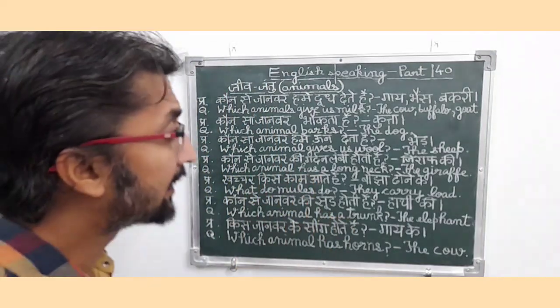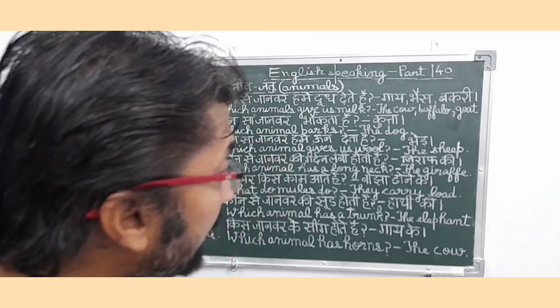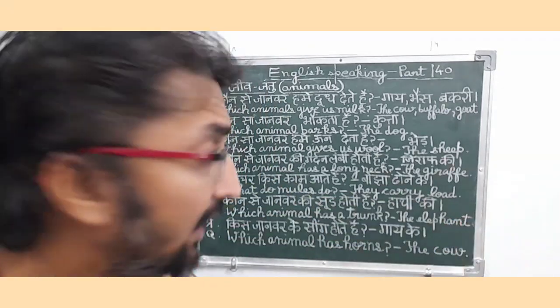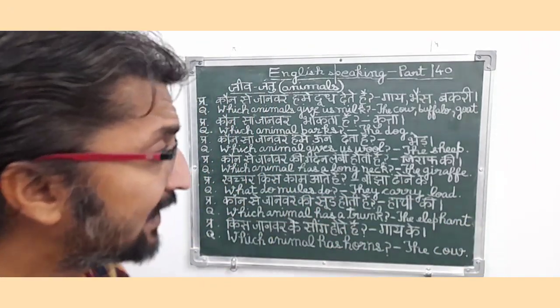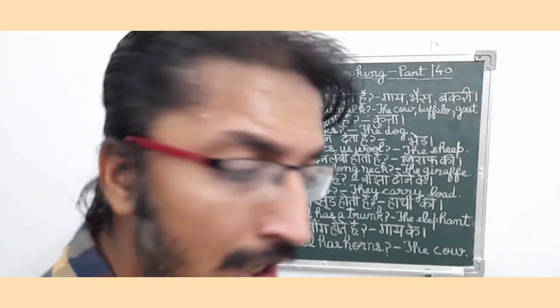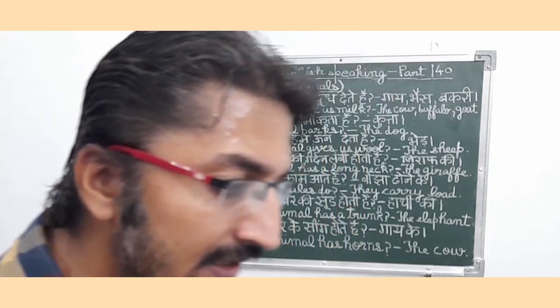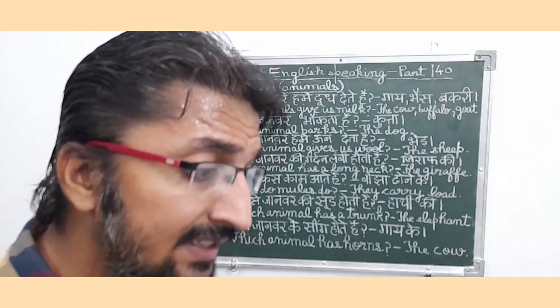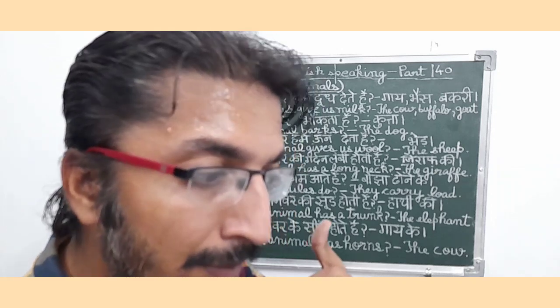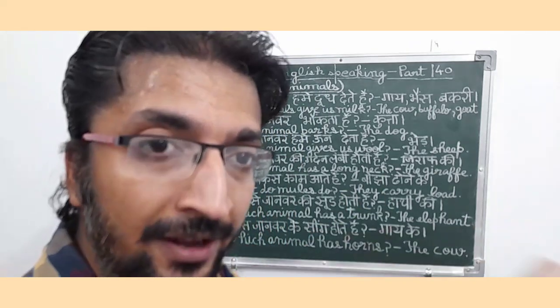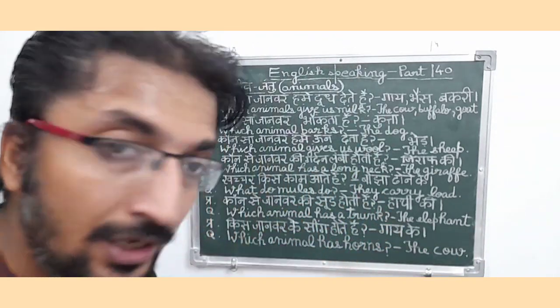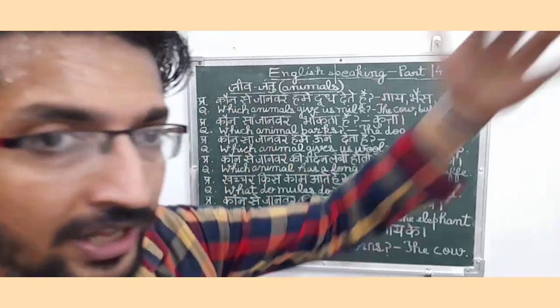कौन से जानवर की गर्दन लंबी होती है? तो इसका उत्तर है जिराफ की. So in English it means which animal has a long neck, means the giraffe. So friends, this sentence is also a present interrogative type sentence because in this sentence the person is asking about the quality of a particular animal which has a long neck, and friends, we normally see that the giraffe has a very long neck.